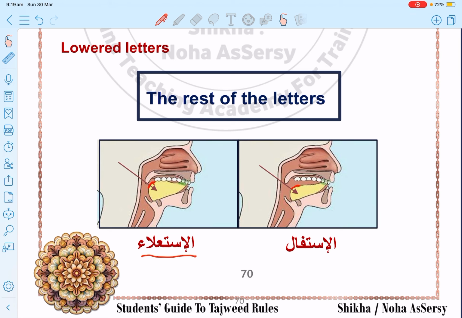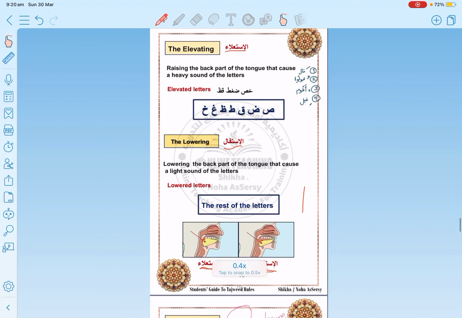And there is a group in between الاستعلاء والاستفال. Sometimes the letter will be pronounced heavy and sometimes light. So we have الاستعلاء and we have الاستفال and we have the group between them. Okay, so let's start with حروف الاستعلاء.